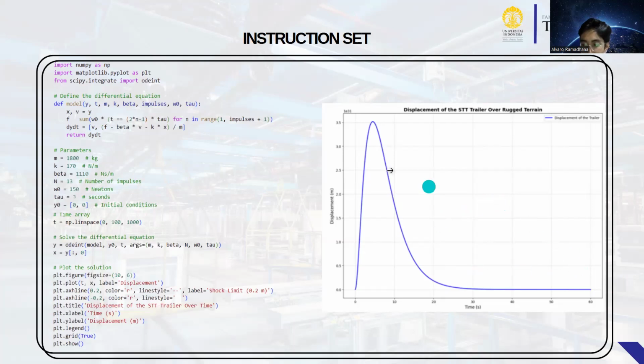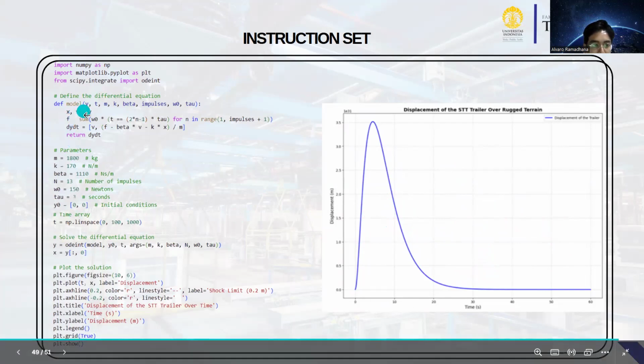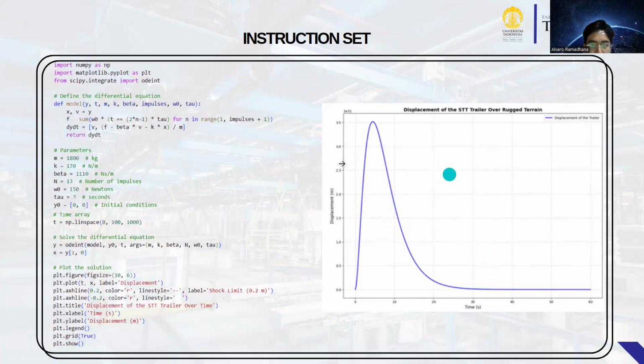Observation: the displacement starts at 0, rapidly increases to a peak of about 3.5 meters around 10 seconds, and then gradually decreases back to 0 by around 30 seconds. This indicates a significant initial displacement followed by a damping effect over time.